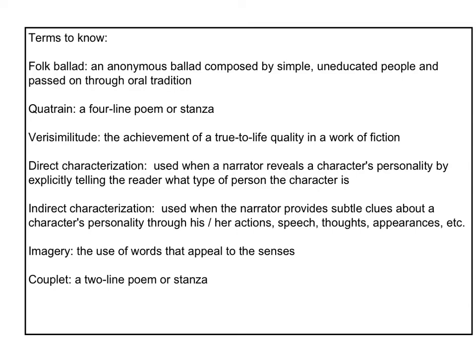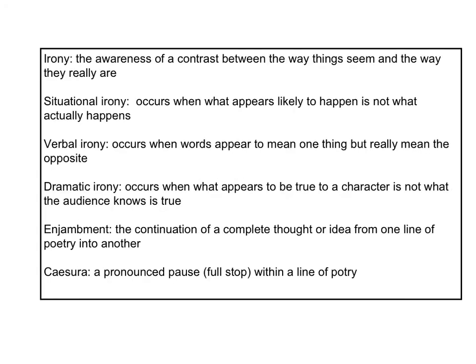That's used when the narrator either reveals a character's personality by explicitly, directly telling the reader what type of person a character is, or with indirect by using subtle clues about the character's personality through actions and speech, thoughts, appearances, etc. Imagery is the use of words that appeal to the senses. If you remember, you're painting a picture with your words when you use imagery. A couplet is a 2-line poem or stanza.